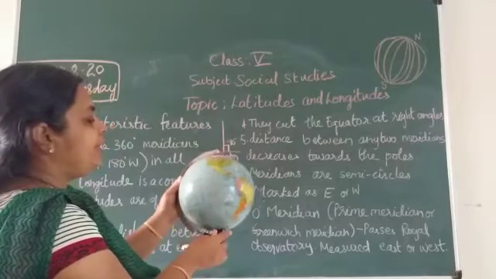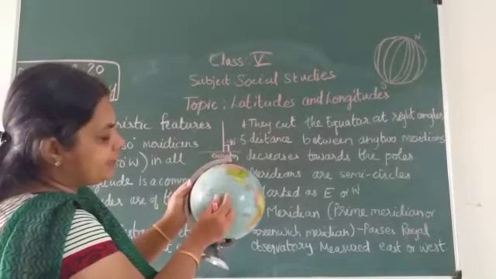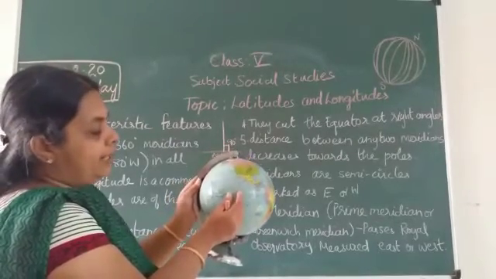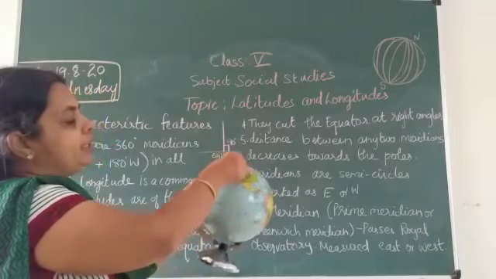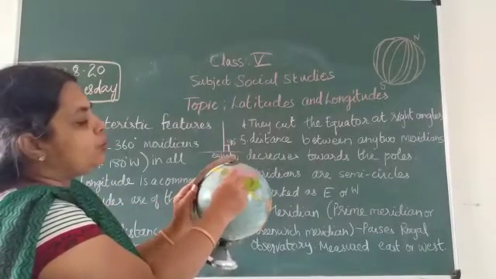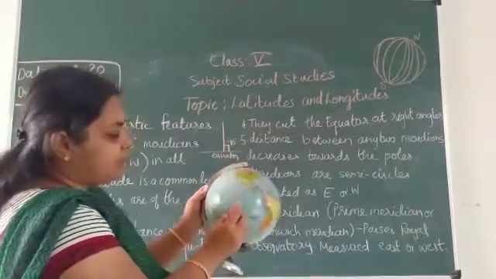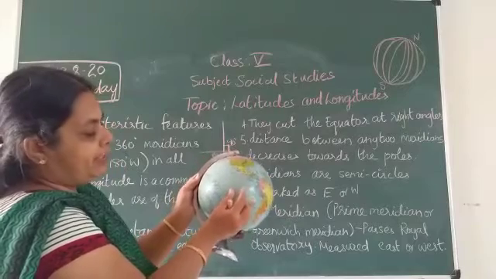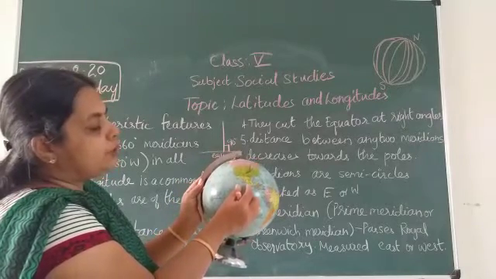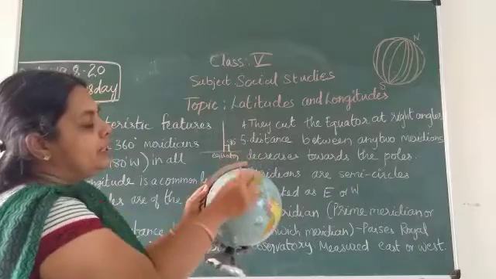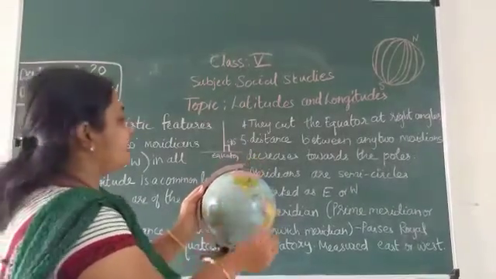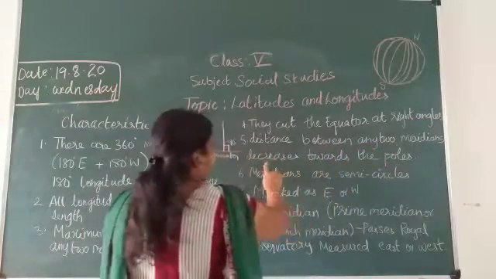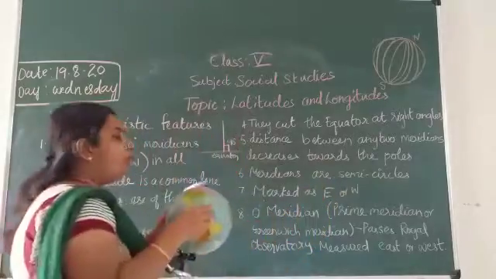Observe, children: near the equator the distance between two meridians is more, but as it goes closer to the poles, the distance decreases. Once again, the distance is maximum at the equator, and the distance between any two meridians decreases towards the poles.